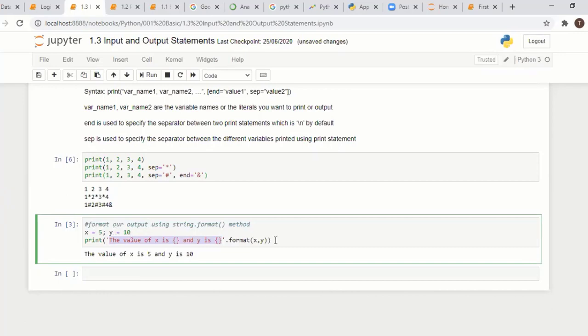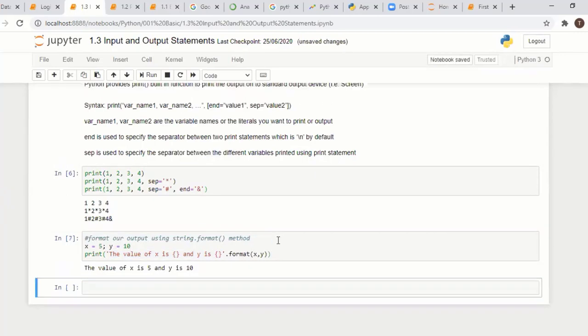For that you can use this kind of print. The values are getting assigned with format: x comma y. X is assigned to the first curly braces, y is assigned to the second curly braces. So input and output statements you can use like this.